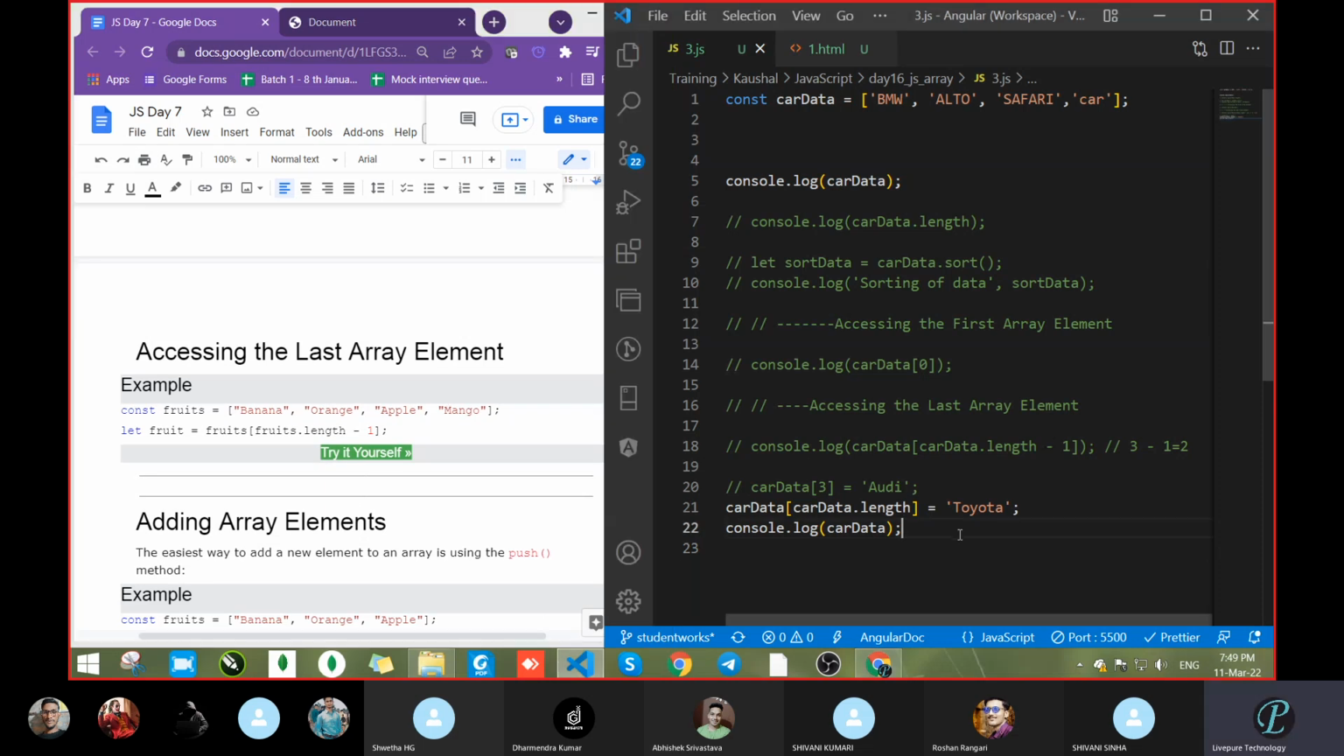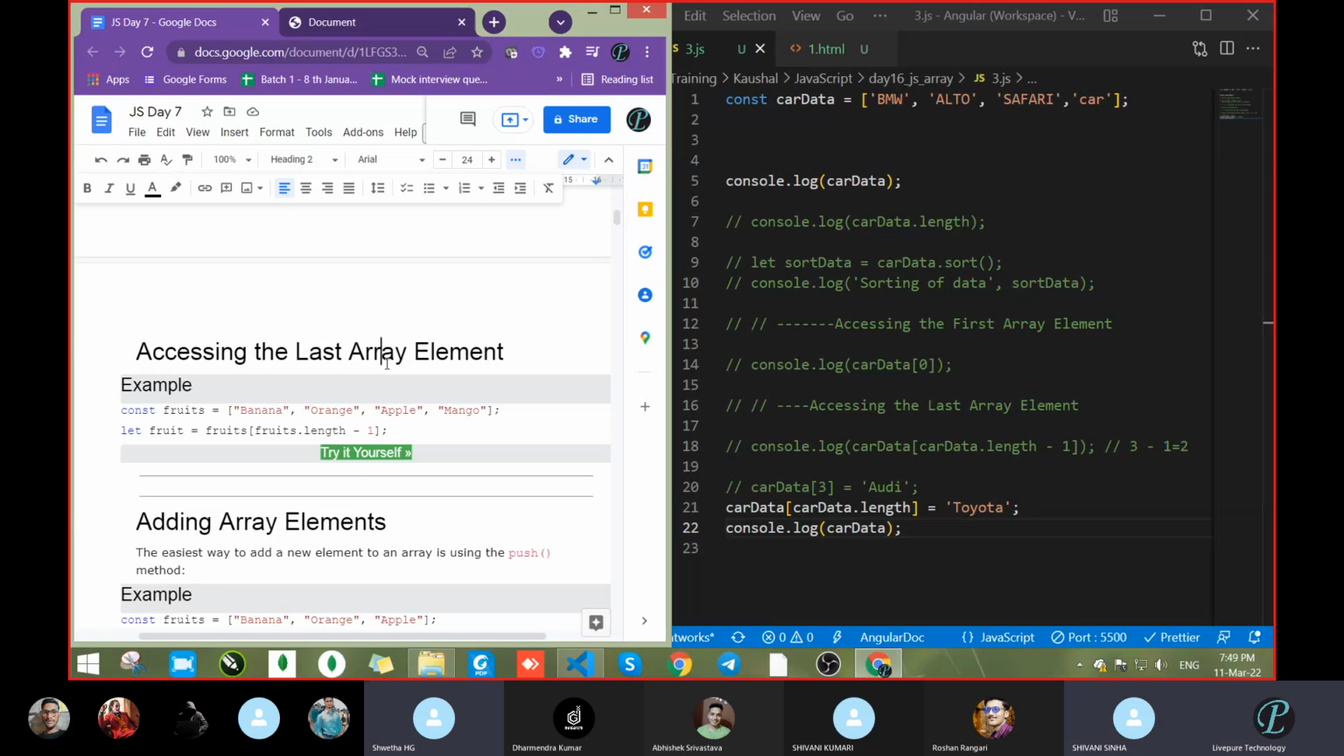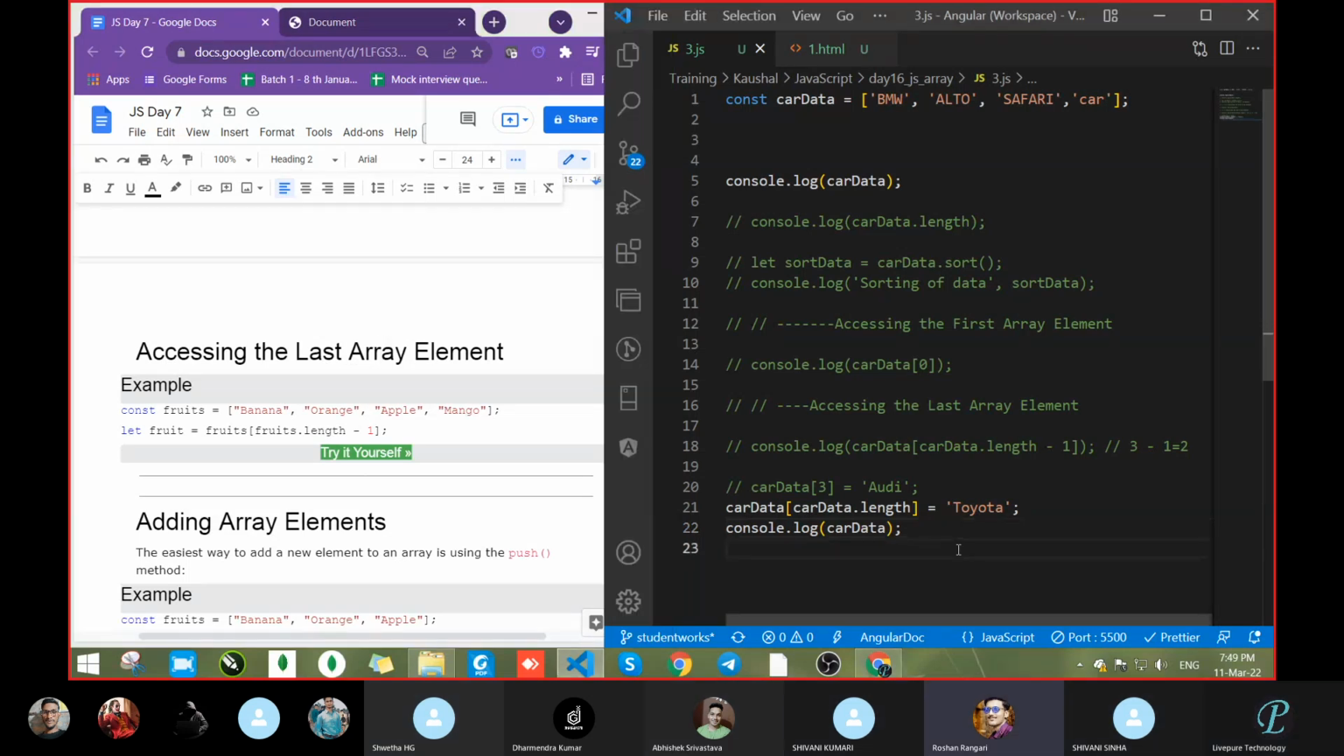Clear? Sweta, Abhishek, Shivani, Roshan, Praful, Afroz, Dharmender. Yes, sir. Got it, okay, sir.